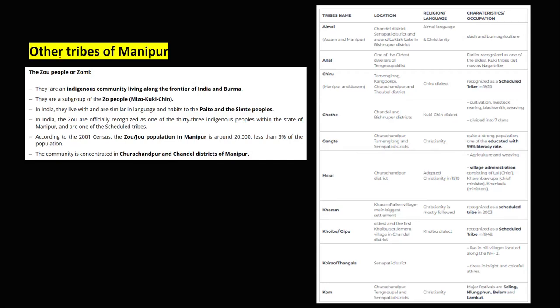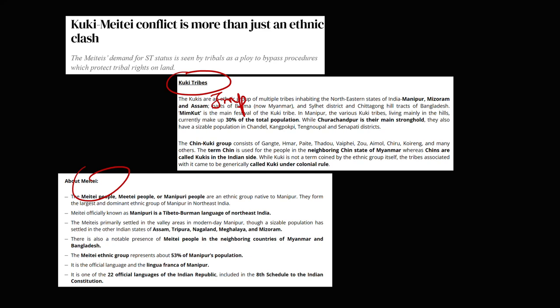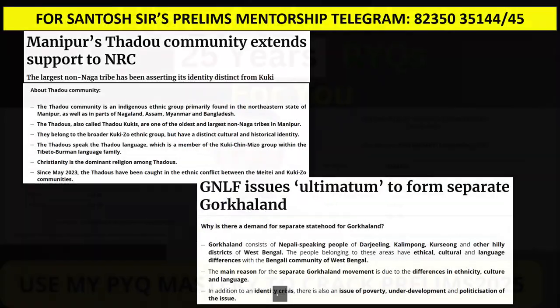So all the tribes of Manipur, I have prepared the list of all the tribes of Manipur. You have to go through that. This I will be giving you in my Optima compilation, in my Optima flashcard. These are very, very important. So all the tribes of Manipur, Nagaland, Arunachal Pradesh, definitely I can tell you, there will be one question on Kuki tribes, or Naga tribes, or Manipur tribes. Okay, so these are the match the following kind of questions, guys.